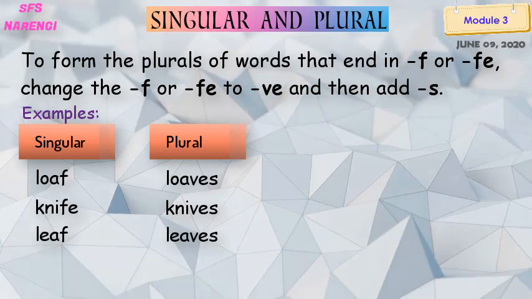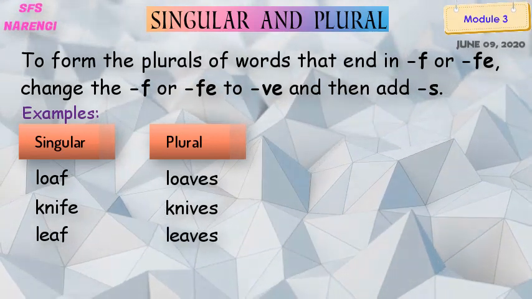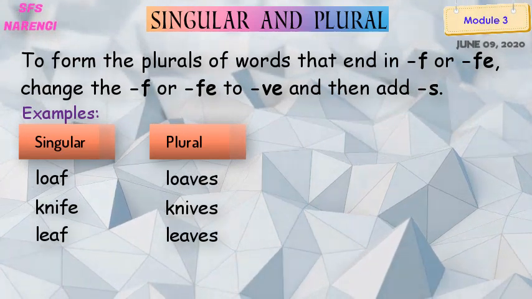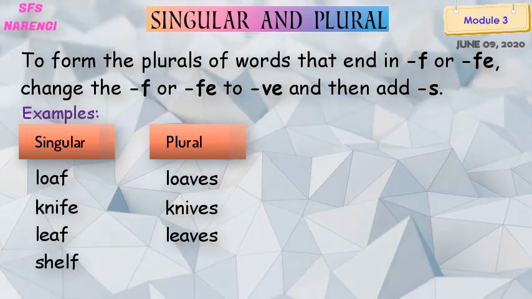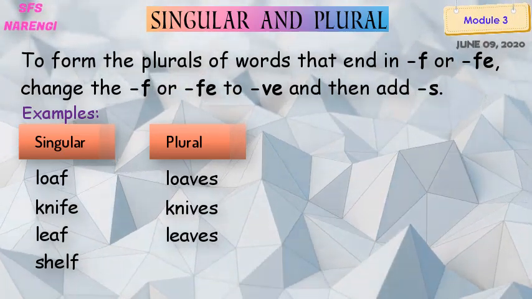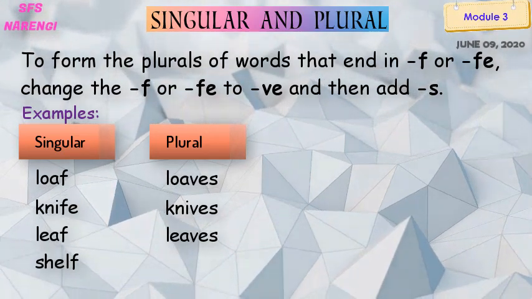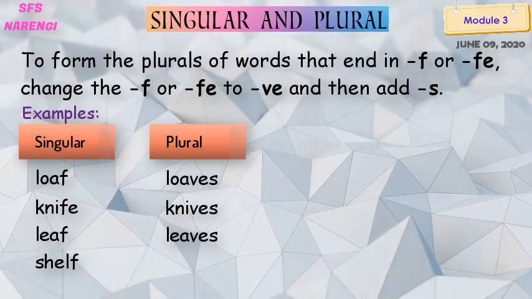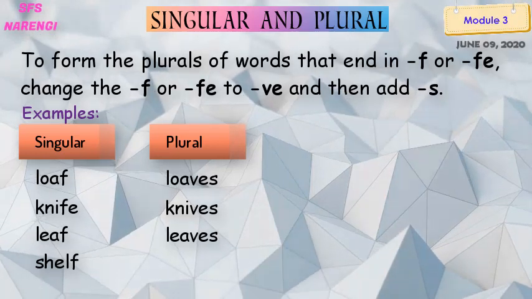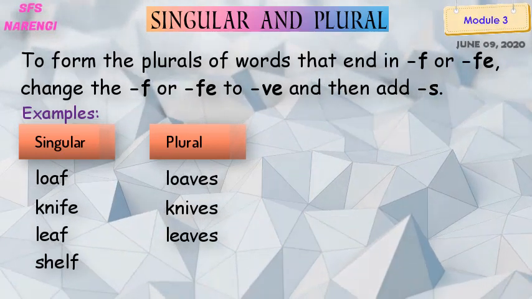Leaves, L-E-A-V-E-S. Yes. Second example, shelf, S-H-E-L-F. Shelf. So what do we have to omit? We have to remove the F. At first V-E, then S.